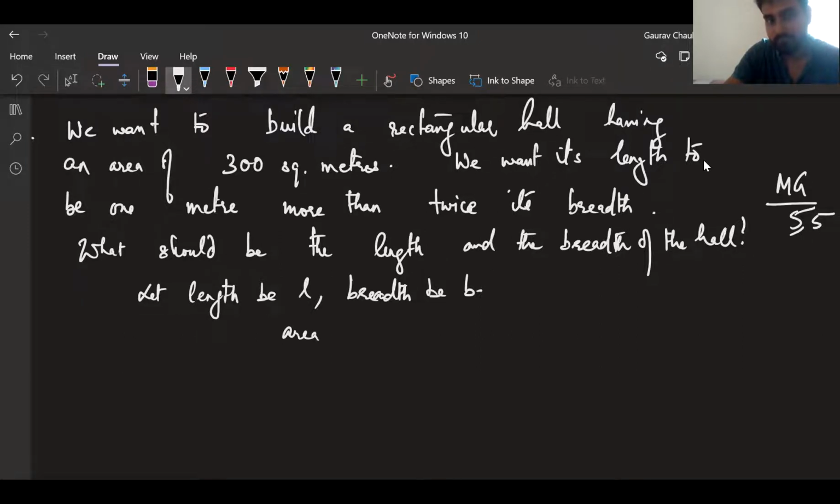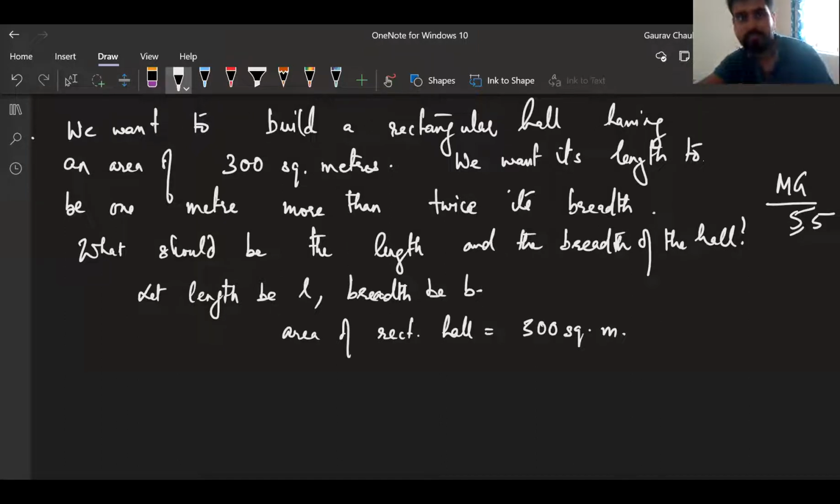And here they're saying the length will be 1 meter more than twice its breadth, sir. That means the breadth will be twice more than the length.